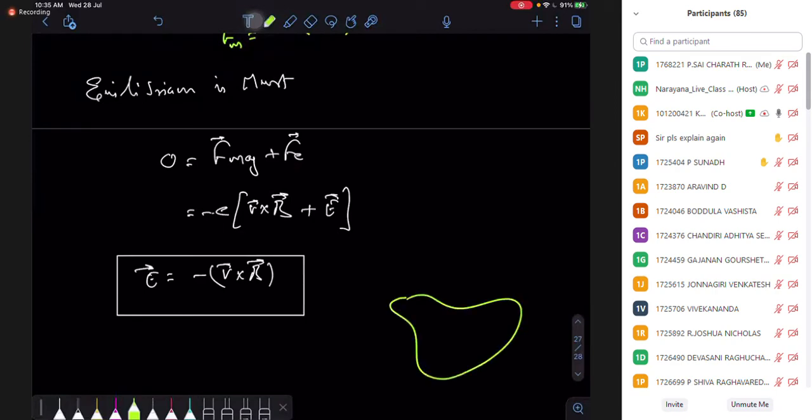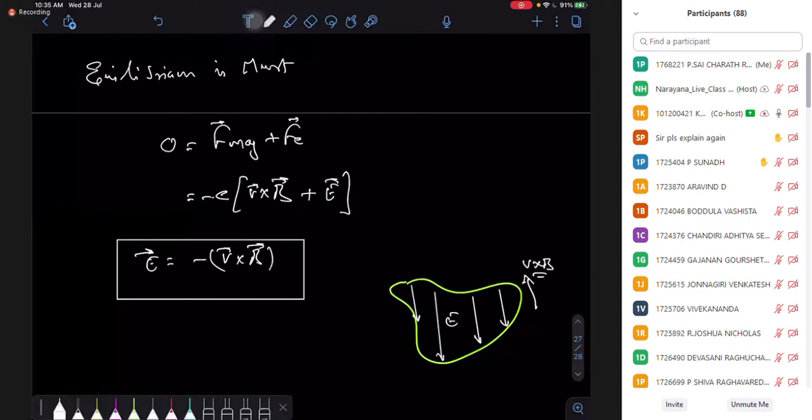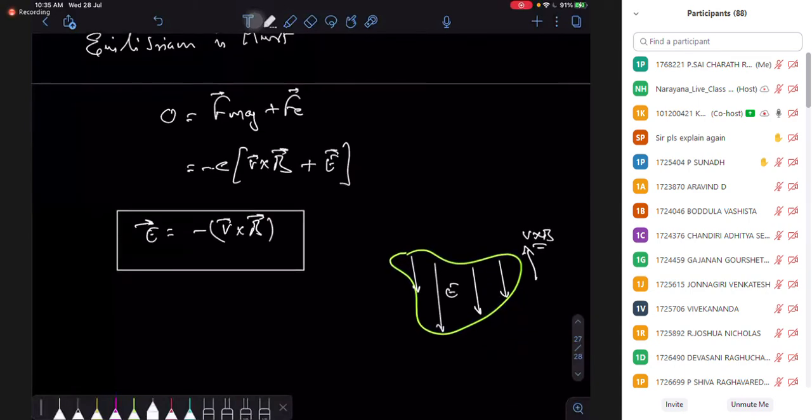Now, if you have an electric field in the conductor, what is the direction of my electric field? The direction of my electric field is opposite to V cross B. So if we have V cross B in one direction, the electric field is going to develop in the downward direction. Now this electric field is a Coulomb electric field, right? This is created by the static charges. Here you have positive charges, there are negative charges, and these are stationary charges, rest charges, right? So these are my charges at rest.